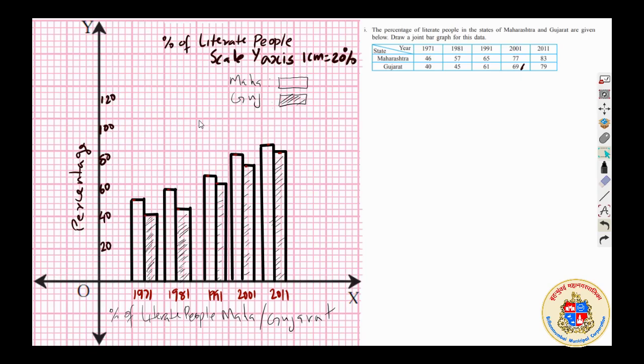So my dear students, the purpose is how to represent data using a joint bar graph. Your textbook has interesting questions to convert into joint graphs, and you will do it yourself, taking time, taking pain, taking graph paper, but you will enjoy it because this is something you have to do.